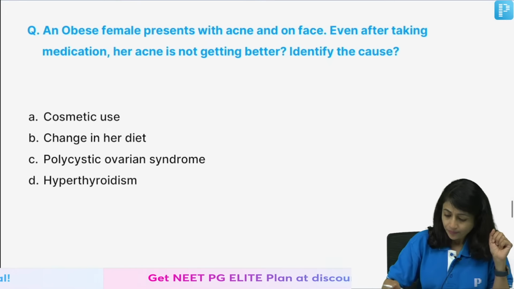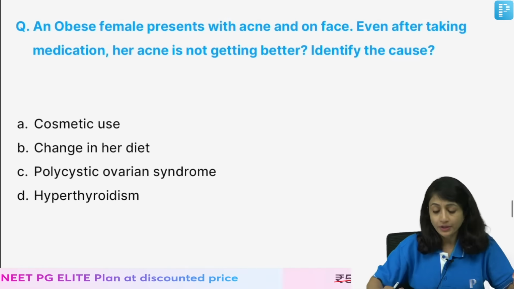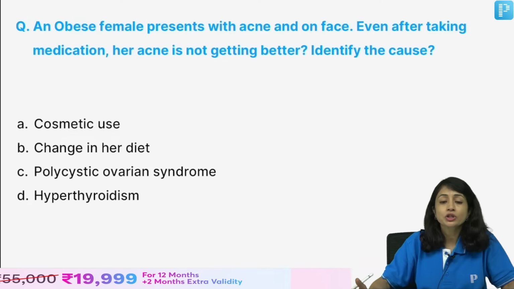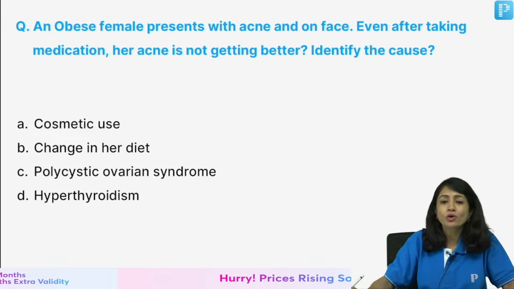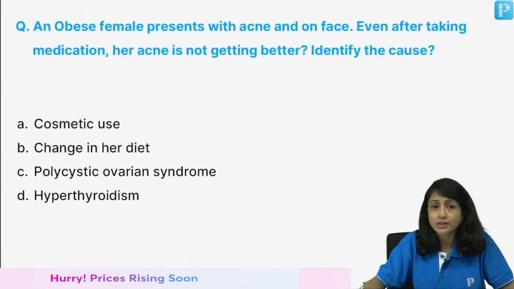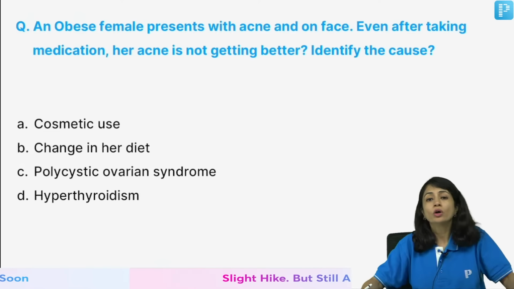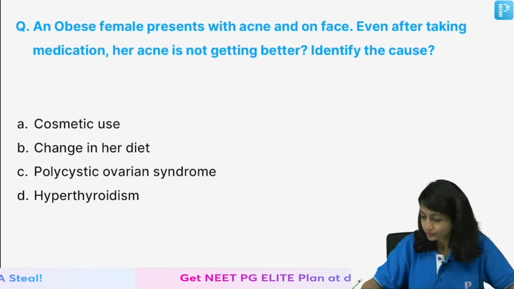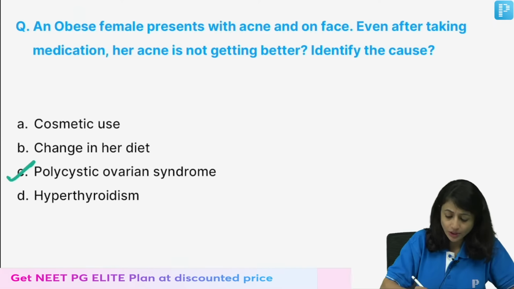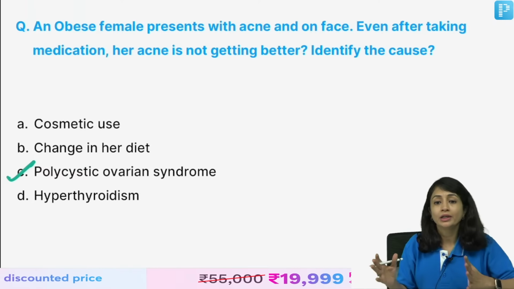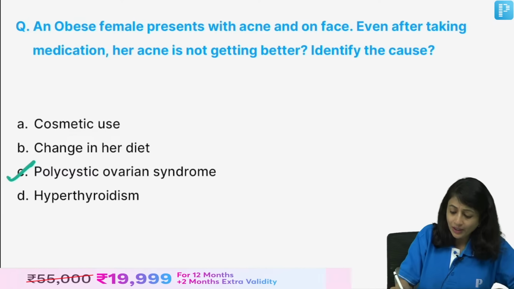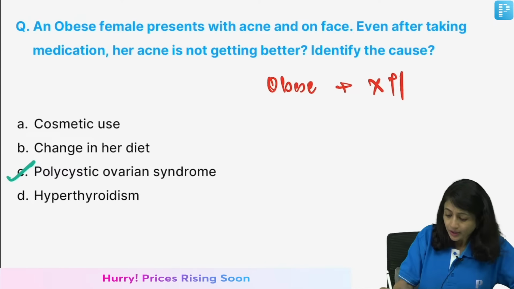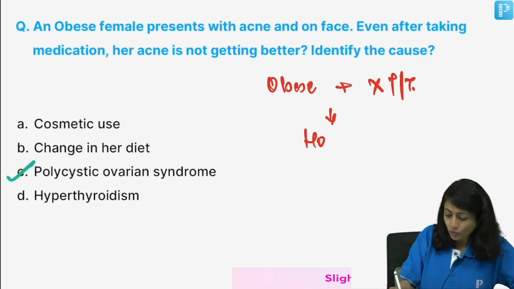Okay, right. An obese female presents with acne on face. Even after taking medication, her acne is not getting better. So, if you have a patient of acne who is obese and not responding to treatment, what will you think about? Absolutely, you think about hormonal acne. So, if the profile is obese, not responding to treatment, then you think about hormonal acne.